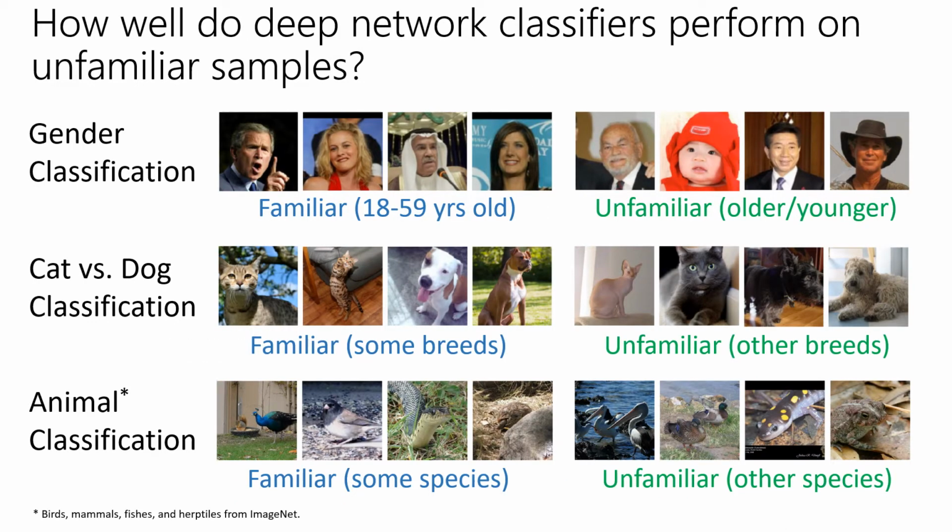In this study, we investigate how well deep classifiers behave when faced with unfamiliar samples that are applicable but different in a structured way from those seen in training. We propose to split familiar and unfamiliar data by subcategories. For example, when classifying gender, faces outside the training age range are unfamiliar. When classifying dog versus cat, new breeds are unfamiliar, and so on.